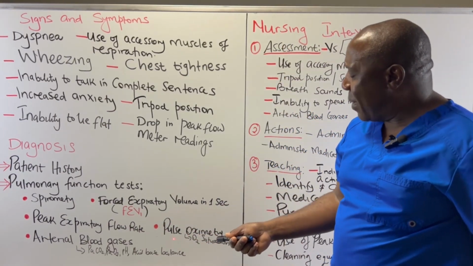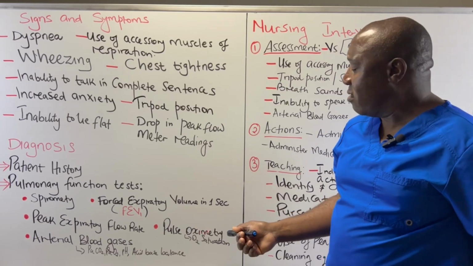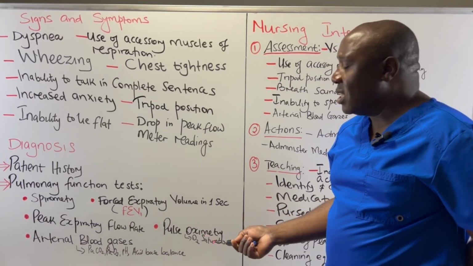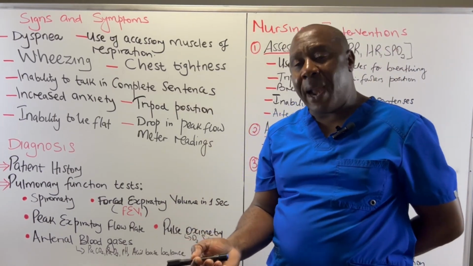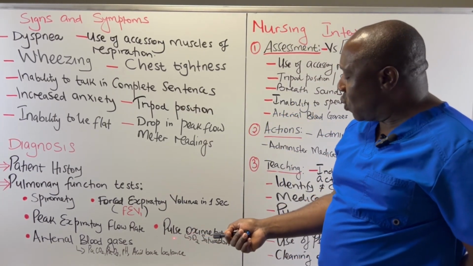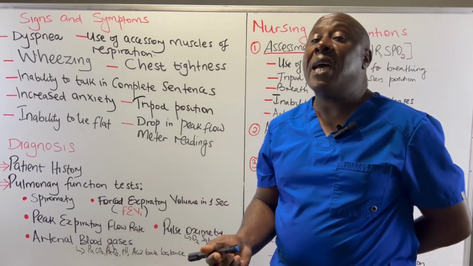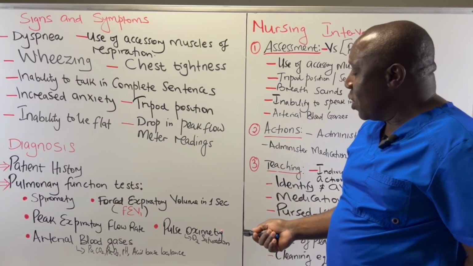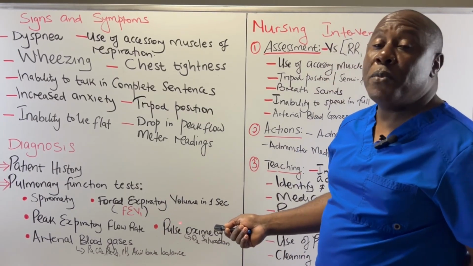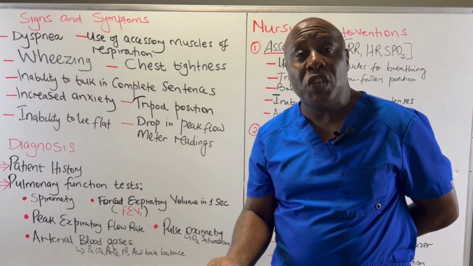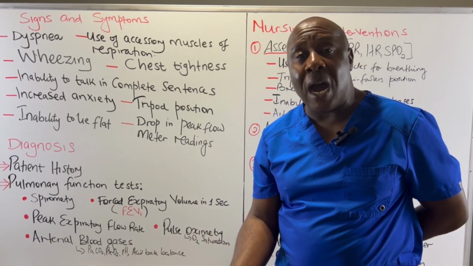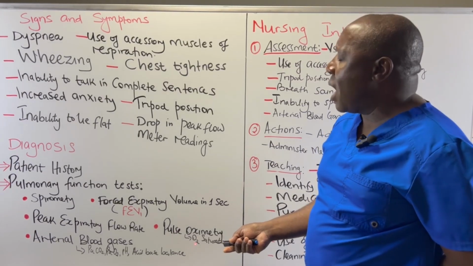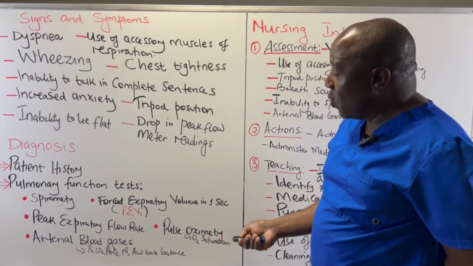We also have pulse oximetry. This is a non-invasive method where we look at the oxygen saturation in our blood, the hemoglobin. So you can also look at that, and sometimes the signs and symptoms are very slow to develop. So if you use this method, you can see from the beginning when the oxygen saturation begins to go down. So we can use pulse oximetry to look at how hemoglobin is saturated with oxygen.